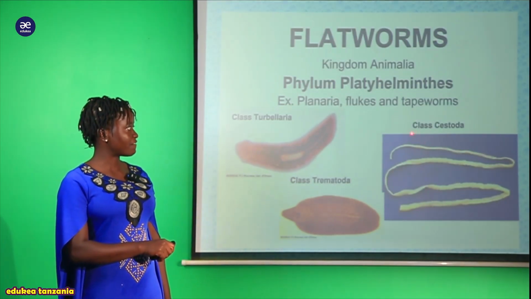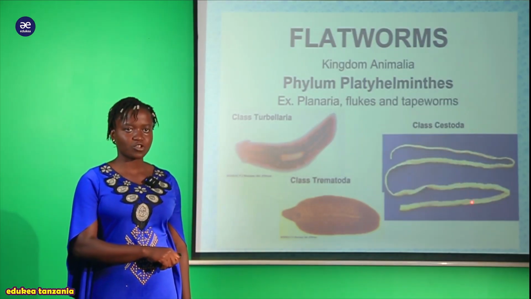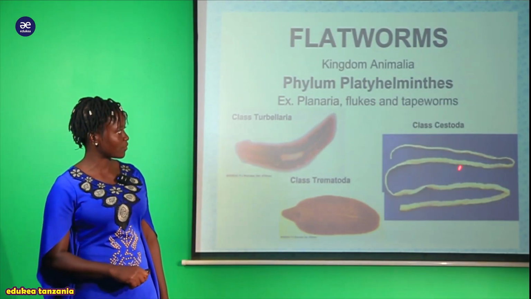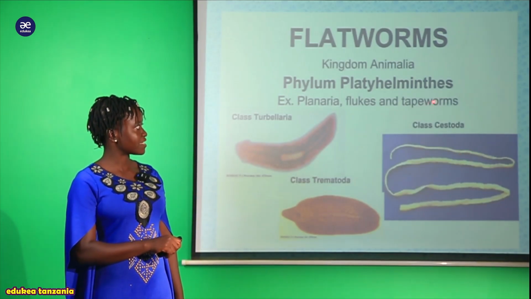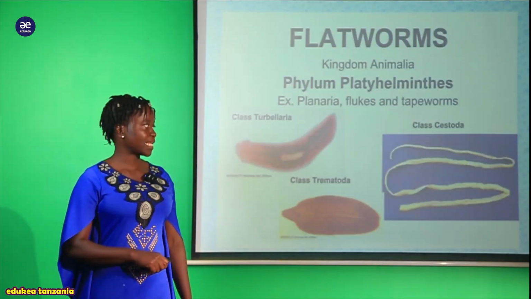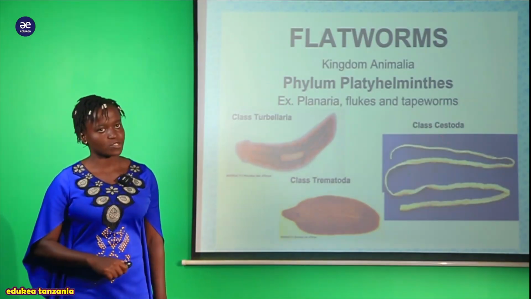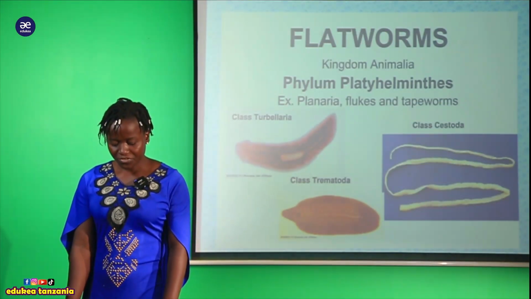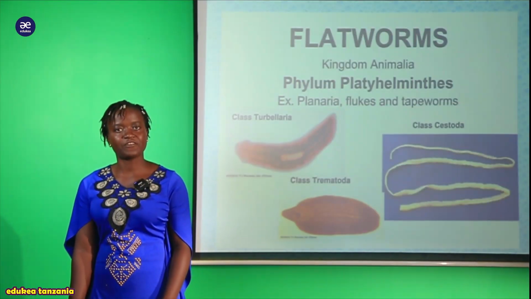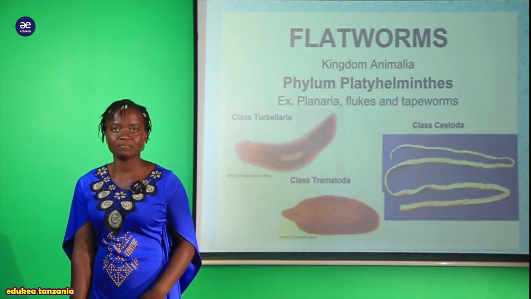And the last one we have this class Cestoda, and this one is a good example of organism ambayo inapatikana kwenye Cestoda, and an example here we have tapeworms, ndio ambayo inapatikana kwenye hii class Cestoda. So my student, those are the flatworms or Platyhelminthes phylum that is found in this kingdom Animalia.